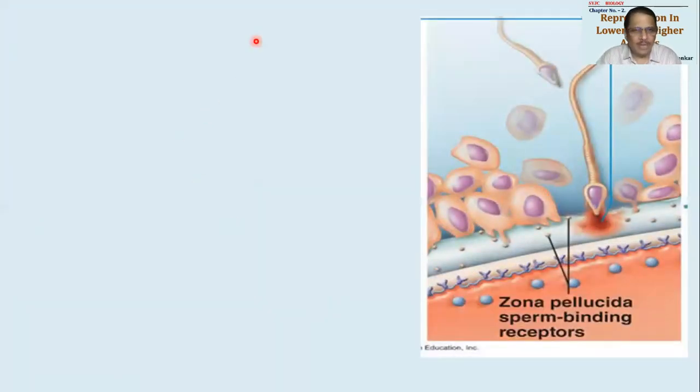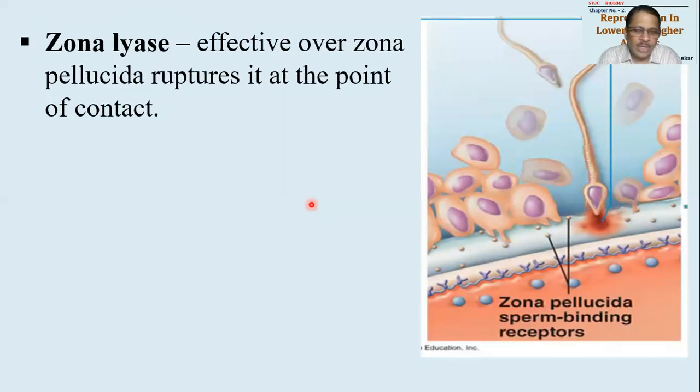So this was the first event. First event, the first layer is broken. Then comes the second layer. Here you can see that the oogonial cells have separated a bit, and now the sperm is approaching the next layer, called the zona pellucida. This zona pellucida layer is a proteinaceous layer.